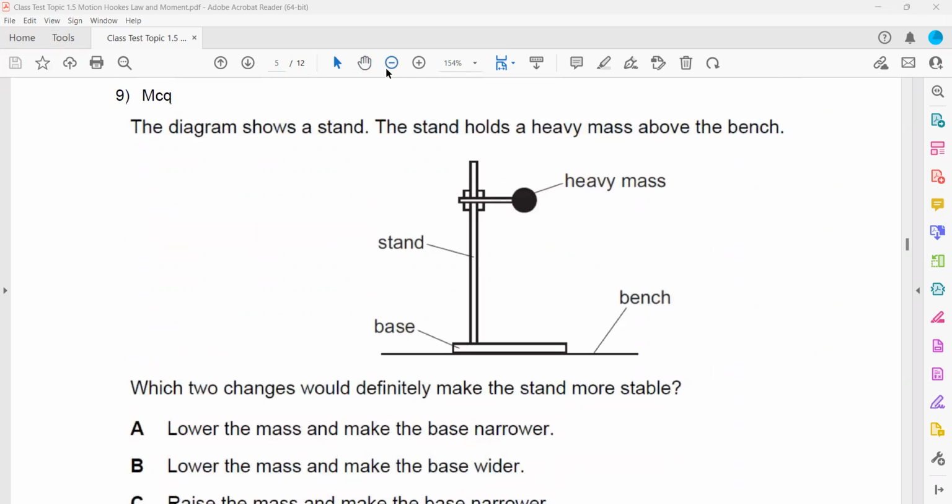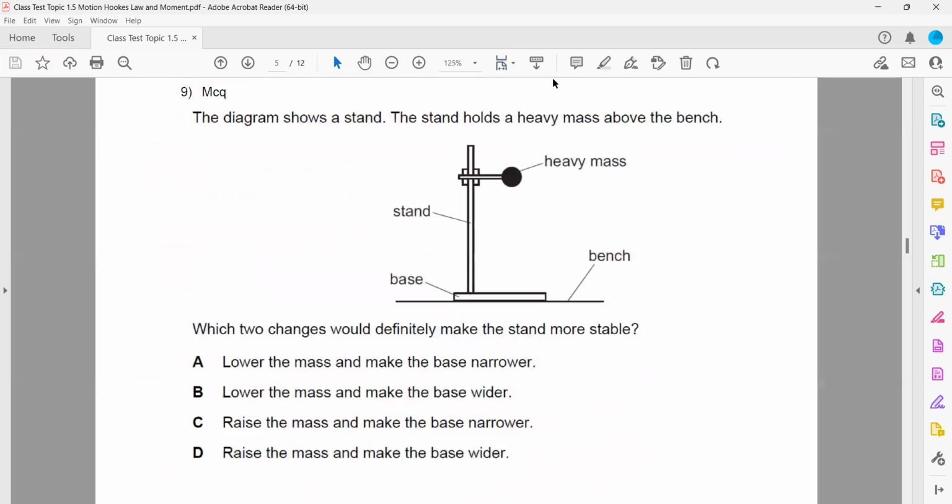The diagram shows a stand that holds a heavy mass above the bench. Which two changes would definitely make the stand more stable? If you want to increase the stability, we should increase the base area and we should lower the center of the mass. So lower the mass, like this, will lower the center of the mass, and increasing the base area will increase the stability.